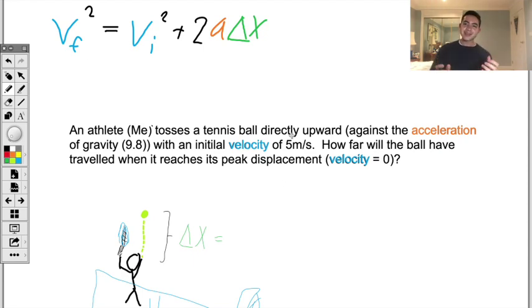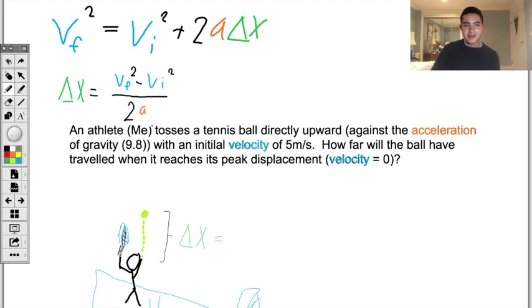Since both of my hands are full, I can't measure the time it takes for the ball to reach its peak, but I did measure the initial velocity. And the final velocity, we can say, is 0 meters per second, because when it reaches its peak, it's no longer moving. And the acceleration of gravity is a constant 9.8, so we can use this equation to solve for the displacement. But first, we have to rearrange the equation so we're actually solving for displacement.